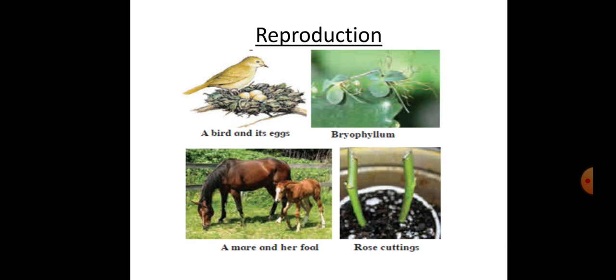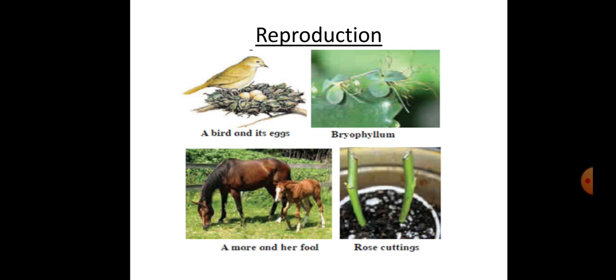Plants reproduce from seeds, stem, leaves, or some of the plants, as we said, from seeds, they also reproduce from the flowers. Okay? So, the process by which a living thing generates a new living thing like itself is called reproduction or procreation. What is it called? Procreation. Just see the examples of the various plants and animals.